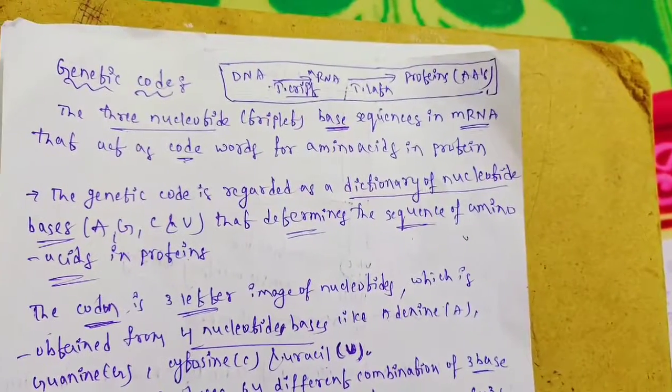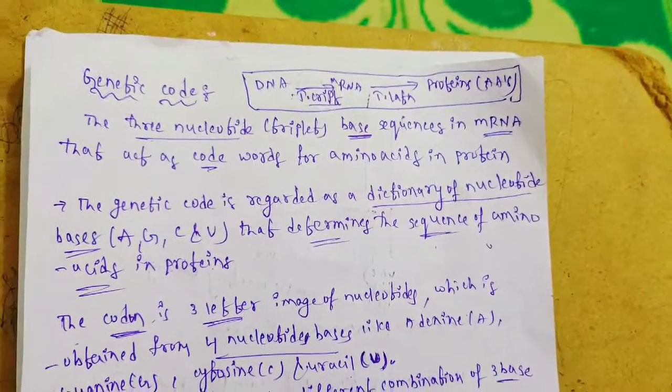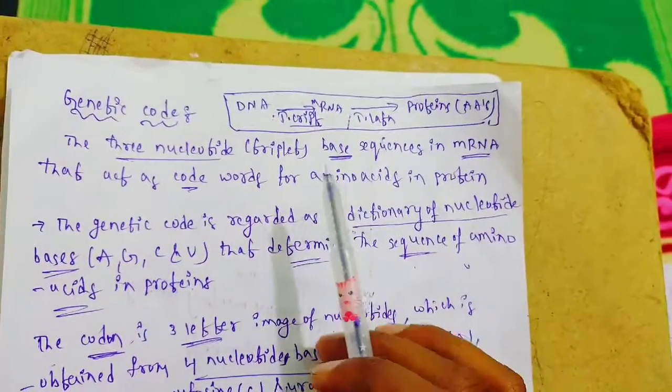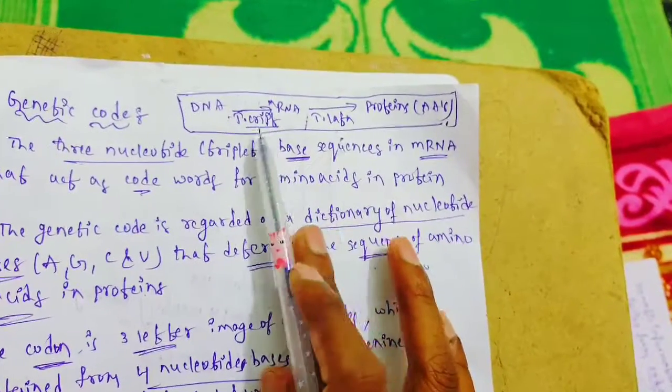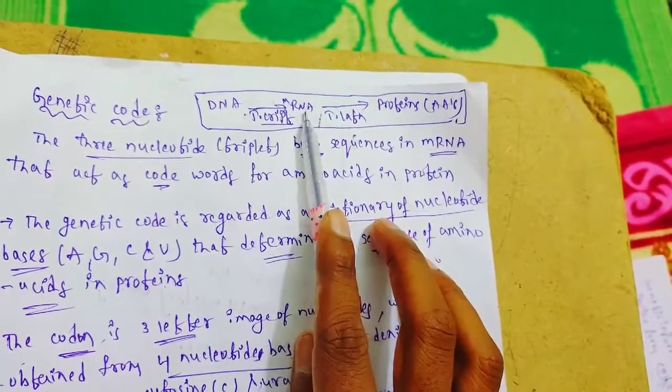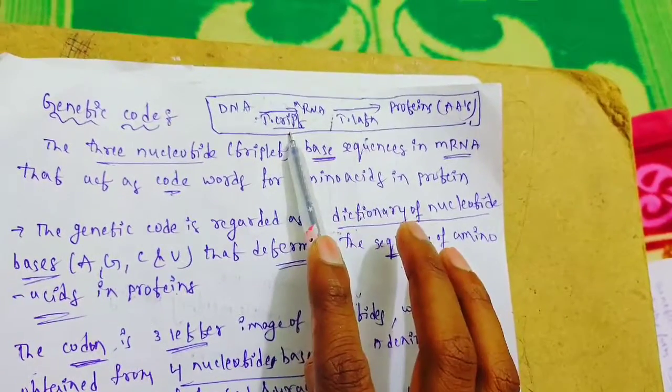Now I am going to explain the topic genetic code. Before explaining the genetic code, I would like to give a brief discussion about transcription and translation. What is meant by transcription? The synthesis of RNA from DNA is known as transcription.